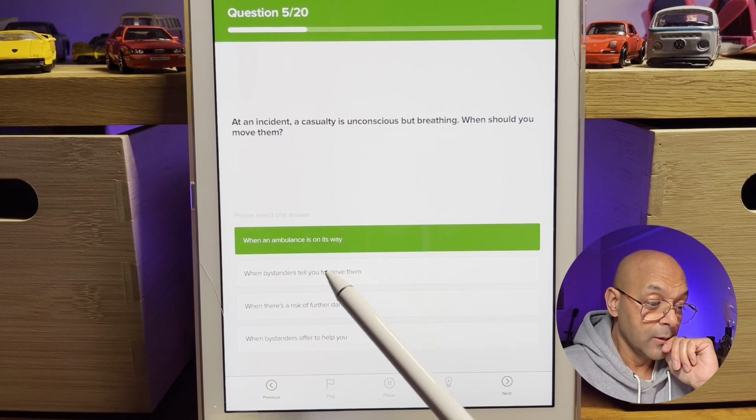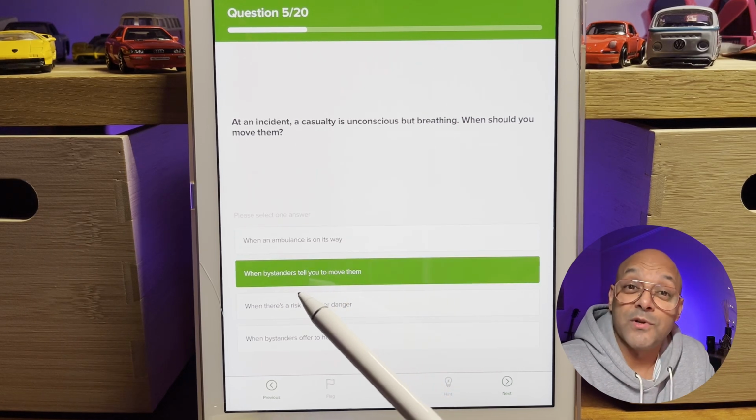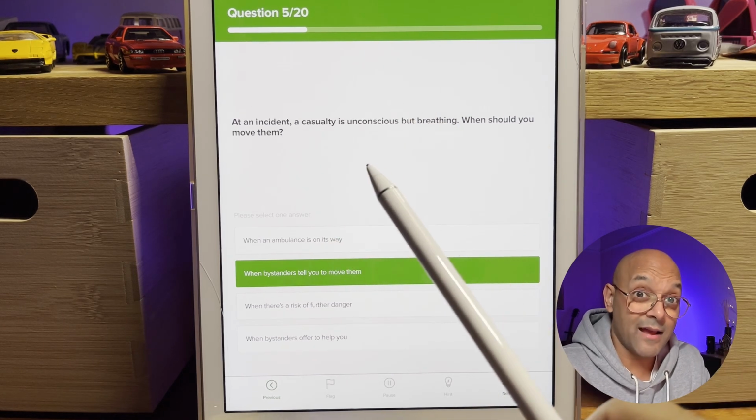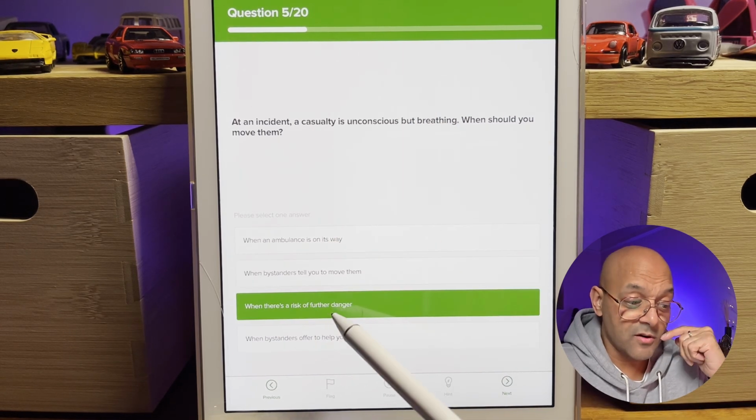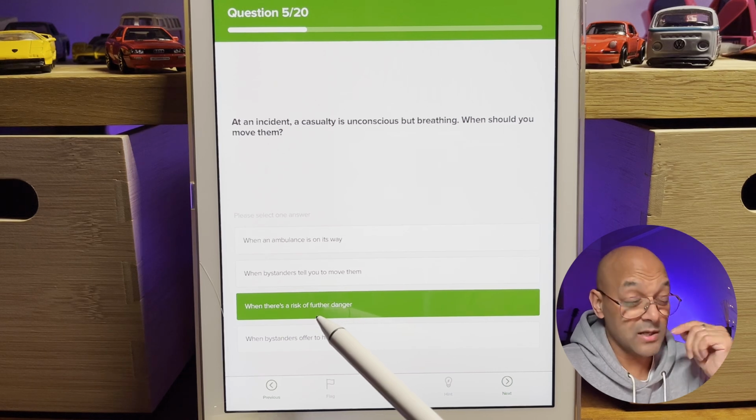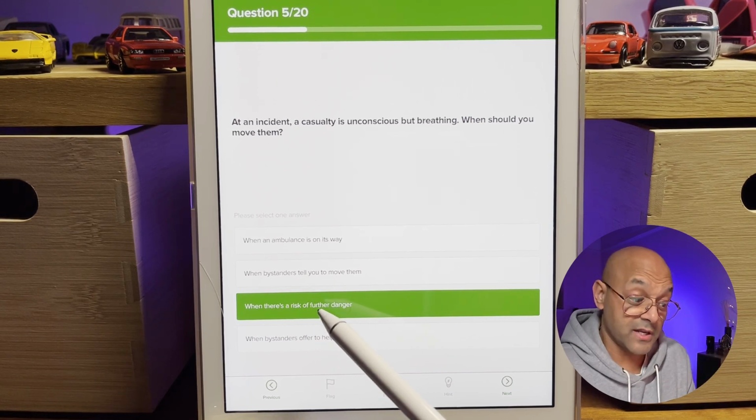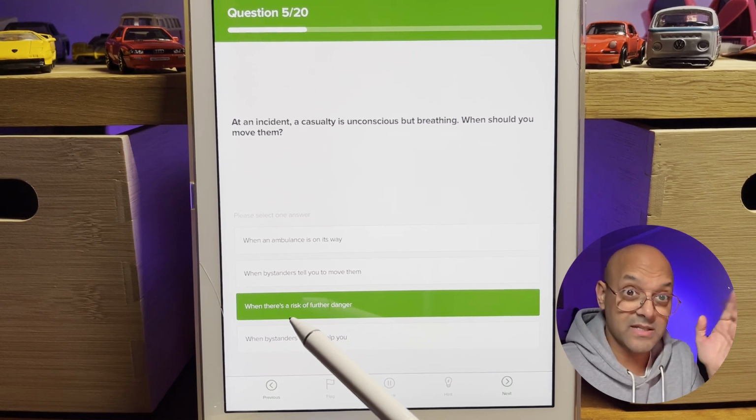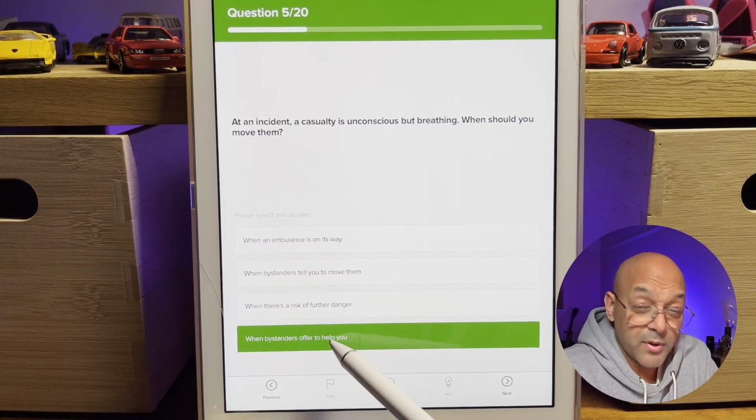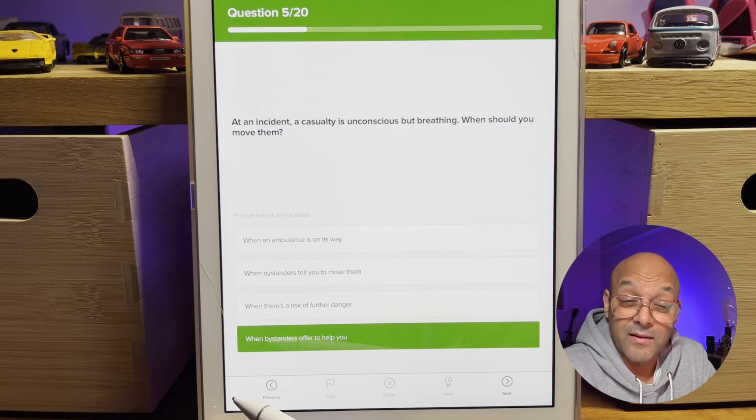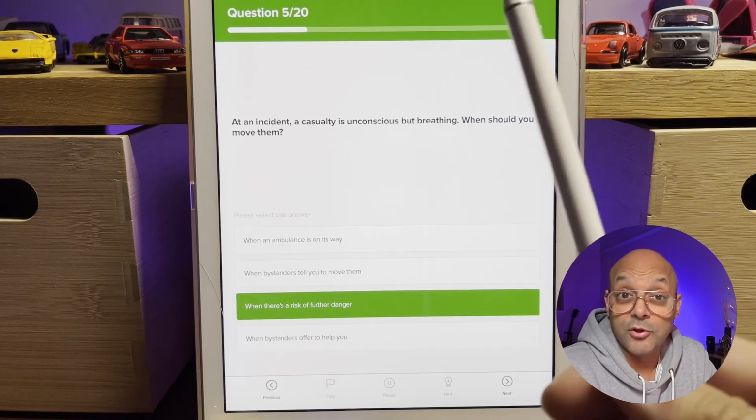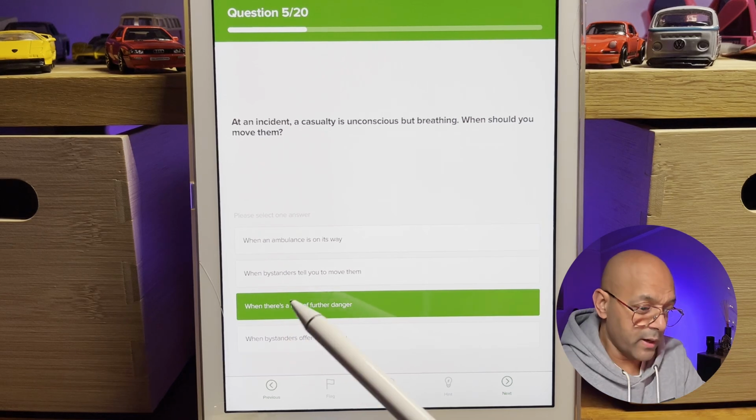Leave them be. When bystanders tell you to move them, why would you move somebody that's unconscious when you don't know what injuries they have? Does that make sense? When there's a risk of further danger, that will kind of make sense. You want to move them if there's further risk of danger. Maybe it's an oncoming car or an extra amount of cars or whatever else, or somebody's in the way. When bystanders offer to help you, again, doesn't really matter about that yet. So if there's a further risk of danger, then yes, you should be able to move the casualty, yeah? We're gonna go for that one.